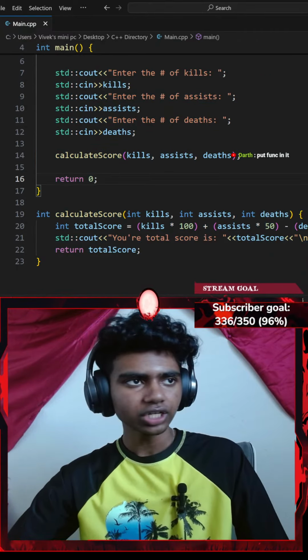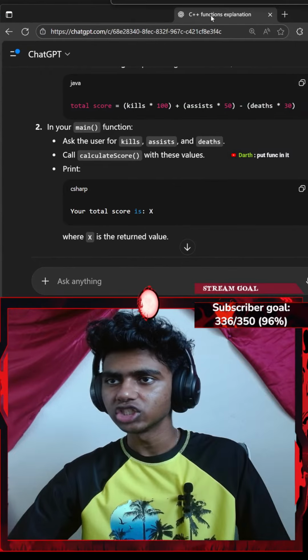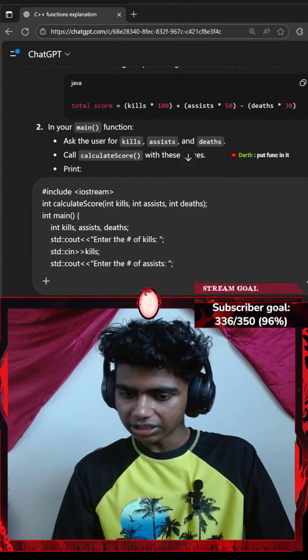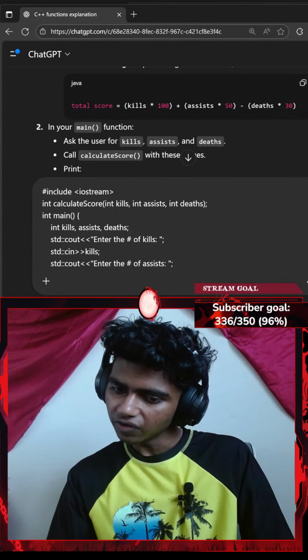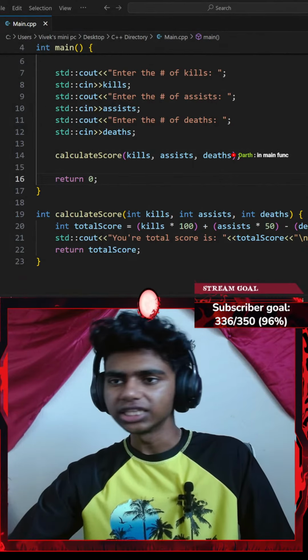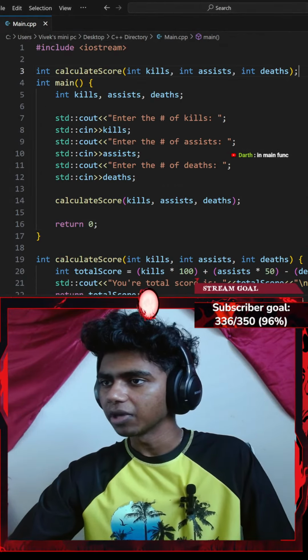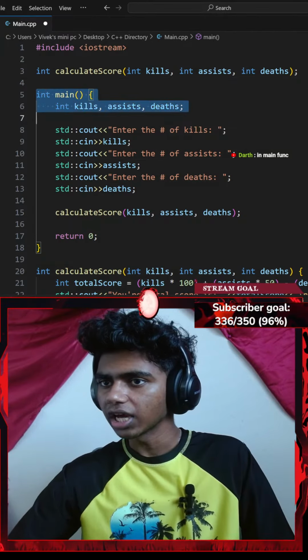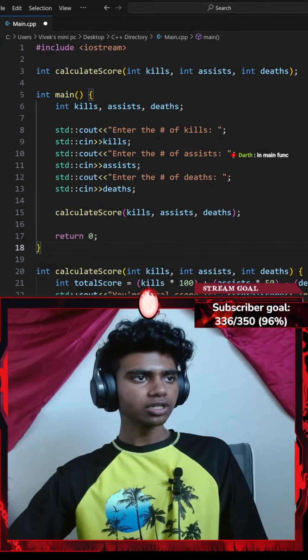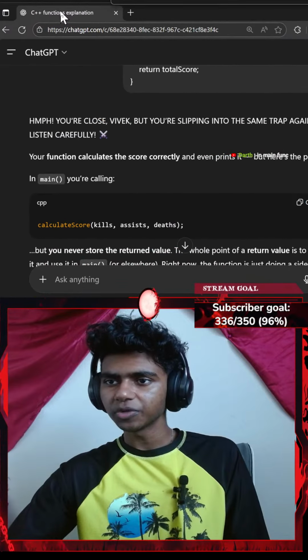Okay, let me go with Control C, copy that, and ask ChatGPT here. Let me go ahead and paste this. "Put function in main function." I think I added it in my main function. That's my main function. Is this what you guys mean? Okay, let me ask ChatGPT here.